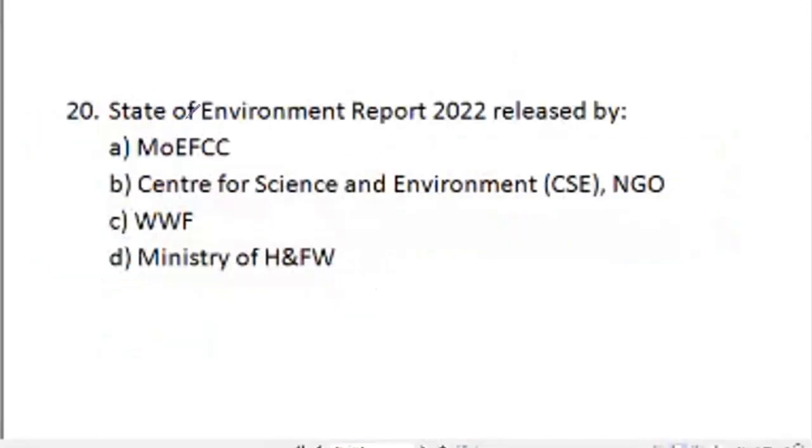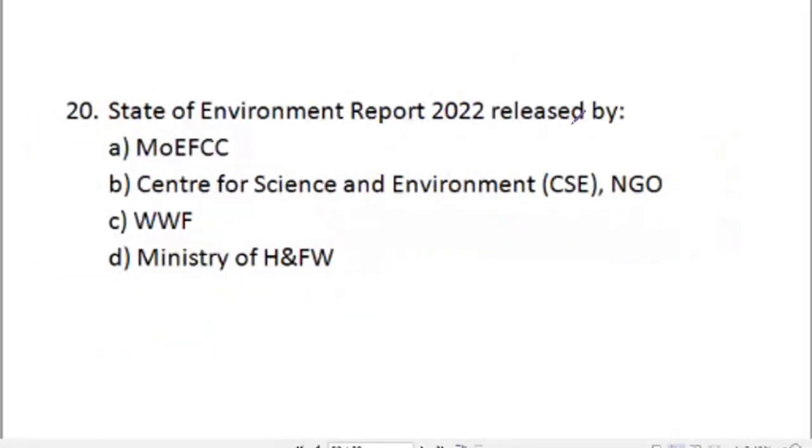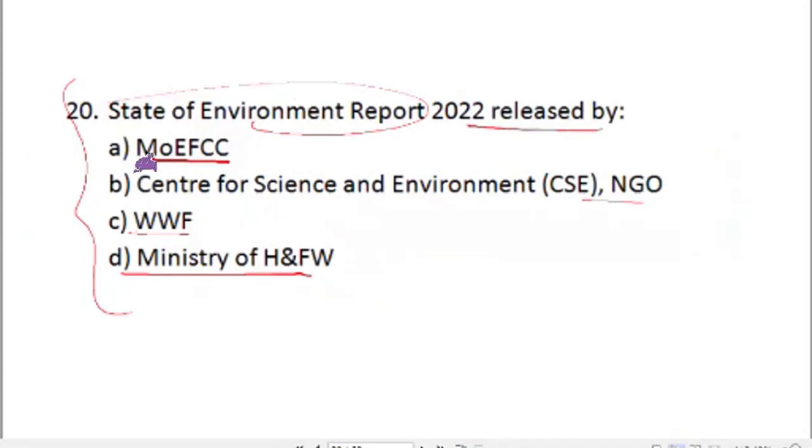Last question of the day is State of Environment Report 2022 released by Ministry of Environment, Forest, Climate Change, Center for Science and Environment, NGO, WWF or Ministry of Health and Family Welfare. Now this State of Environment Report is released by Center for Science and Environment, an NGO.